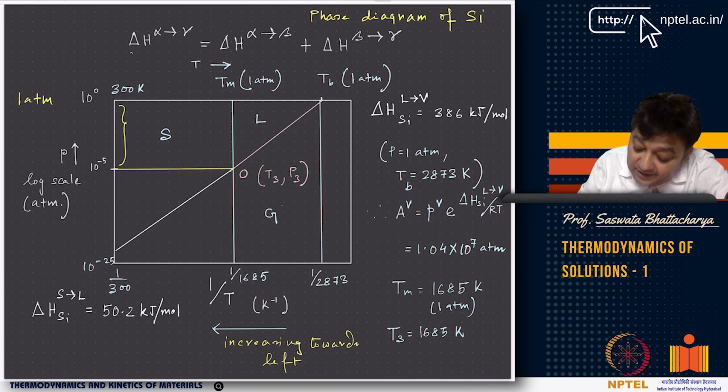Now you see I have these 3 points. I also need to know the enthalpy. Say for example, this is the delta H of pure silicon from liquid to vapor, and we know, say, that it is 386 kilojoules per mole.